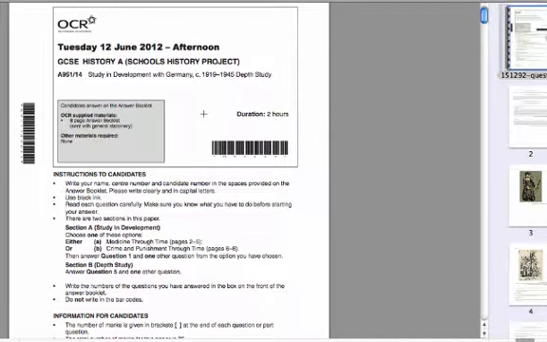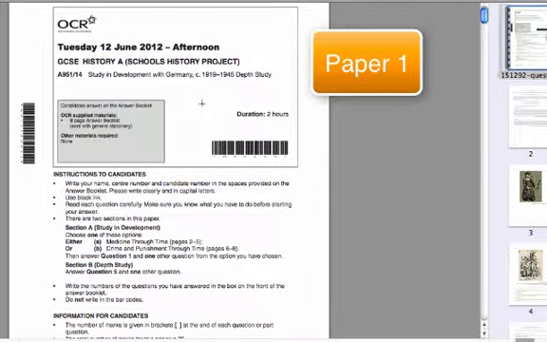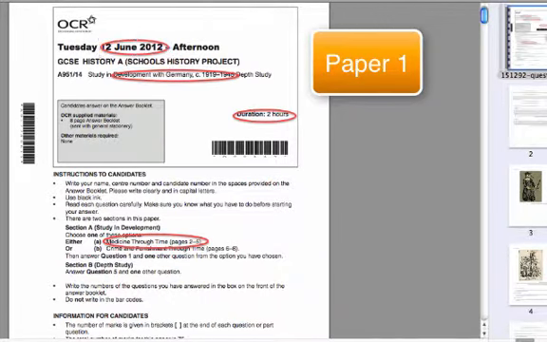First things first, before we dive straight in, it's a paper 1 exam. It's going to be a 2-hour exam, and it will be about Germany and medicine through time. Okay, and this paper was from June 2012.